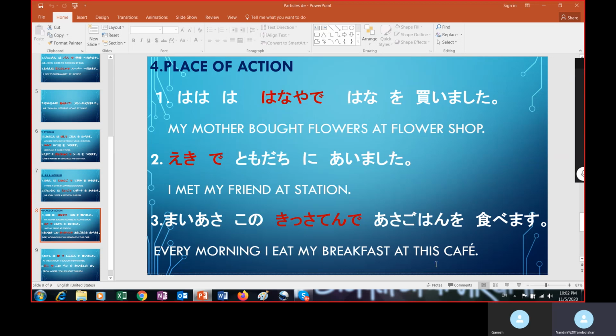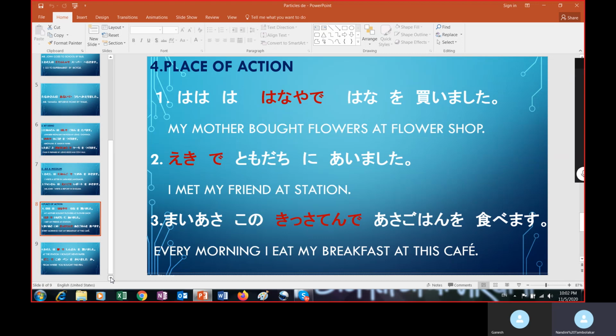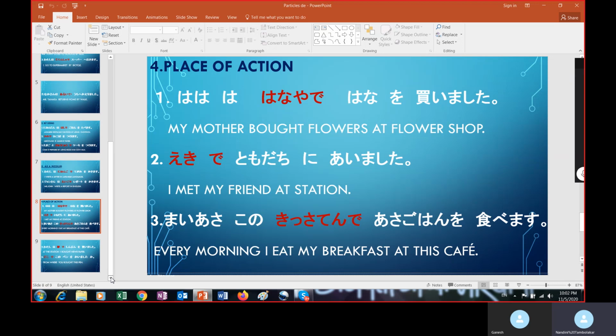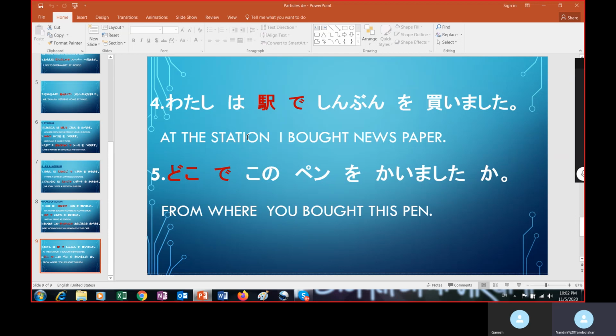Okay, this is the regular action, so it ends with the masu form. So at this cafe, at shows the kissaten. Kissaten means cafe. So this is the next use of particle de.